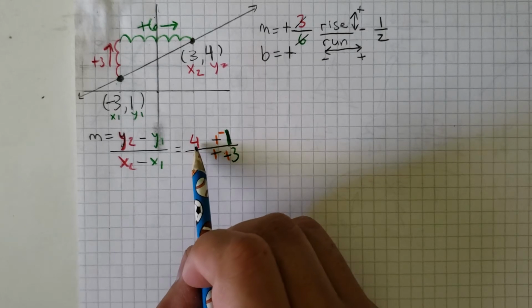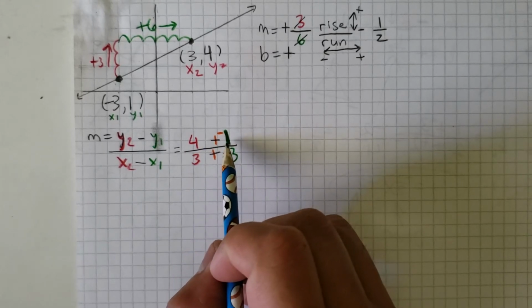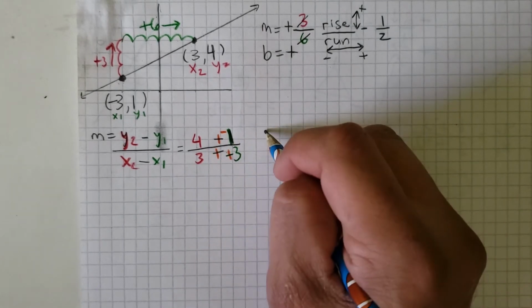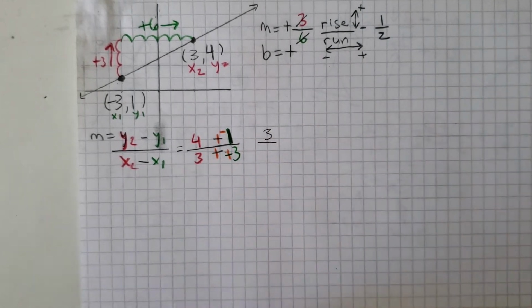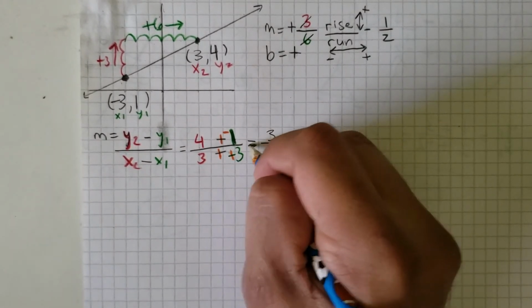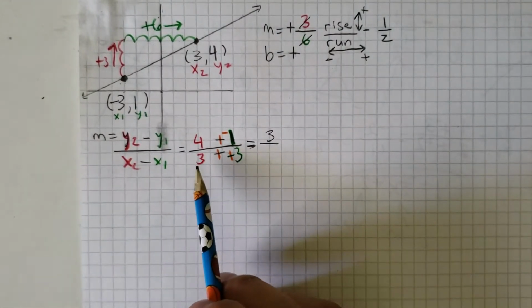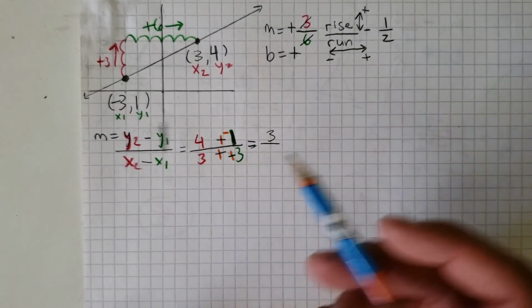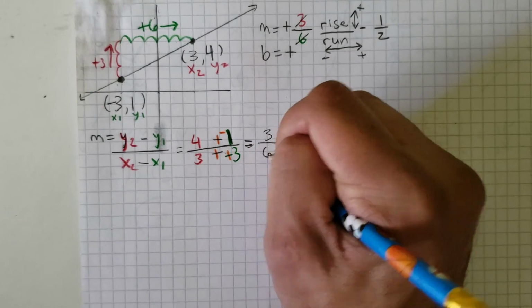Remember, positive numbers are the yellow ones and negative numbers are the purple ones. So we have more yellow, and they're going to fight. So they're going to fight, and the yellows are going to win by 3. Okay, so our numerator is a 3. And on the bottom, we have 3 yellows and 3 more yellows. So they just join up because they're all friends, and 3 plus 3 is 6.